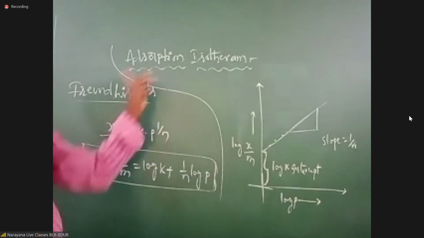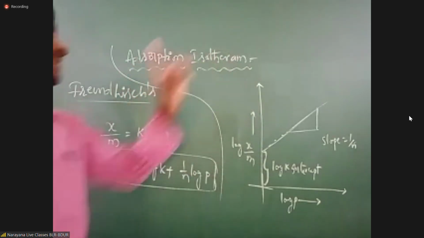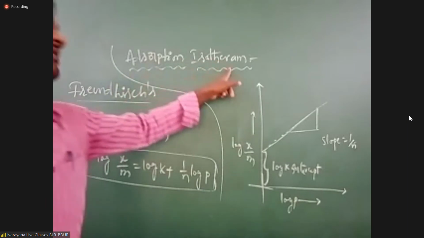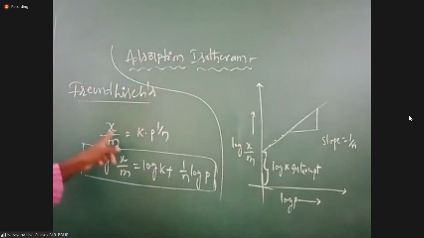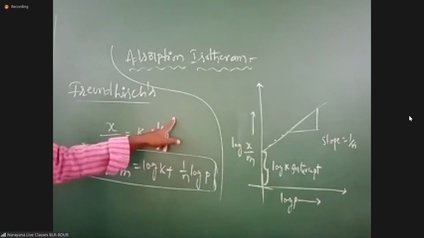Then that is known as Freundlich adsorption isotherm. What is the mathematical expression? x by m is equal to k into p whole to the power 1 by n.